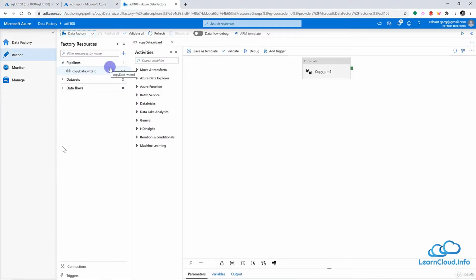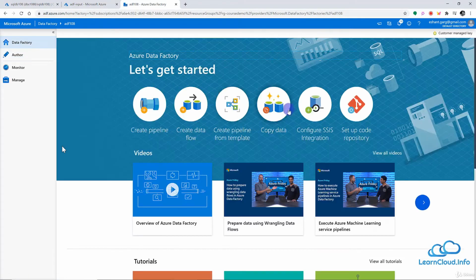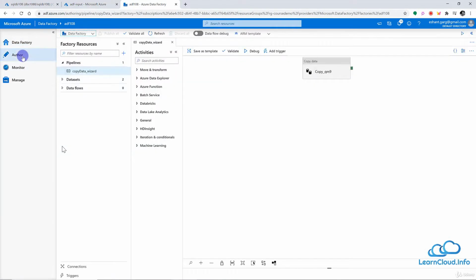So everything is going to be the same except that in the previous lesson we used this wizard, and in this lesson I want to quickly show you how to create a pipeline in the author page. It should be pretty quick because by now we know all the properties, so I'm not going to explain once again. If you have not listened to the previous lesson, I would encourage you to do so because I want to be very quick here and not re-explain the same thing which I did in the previous lesson.